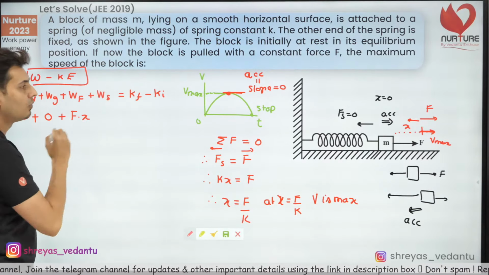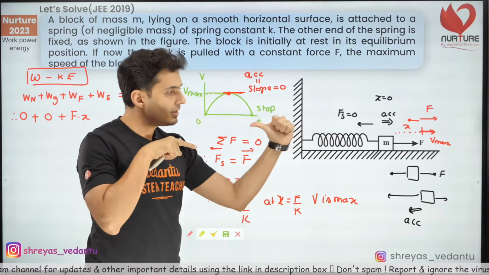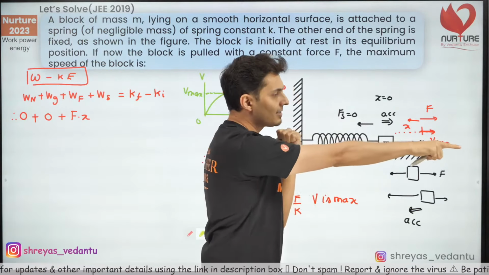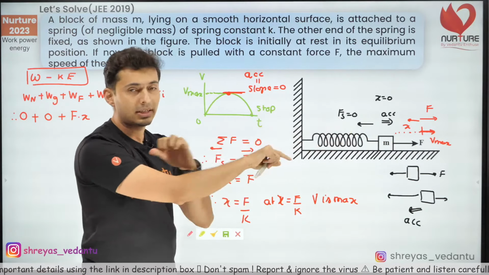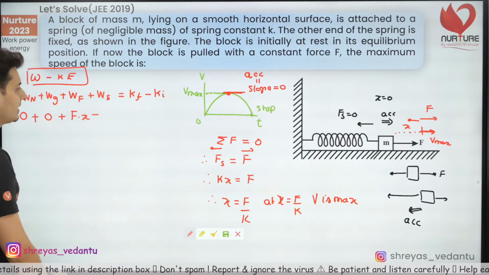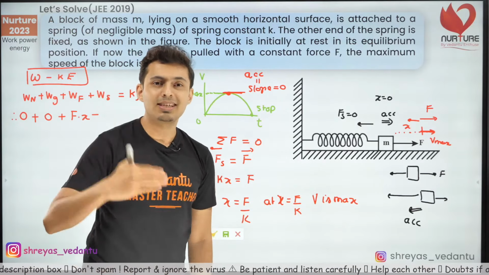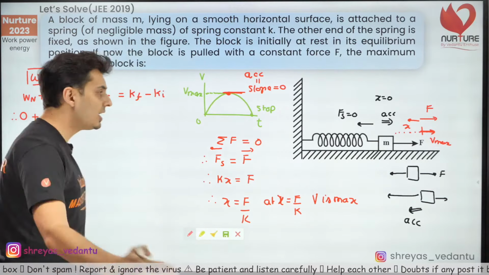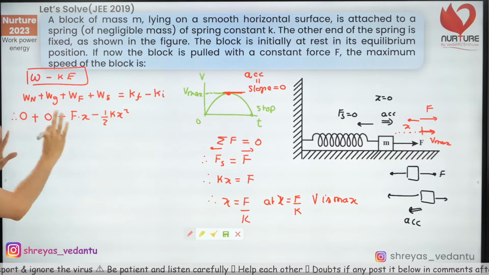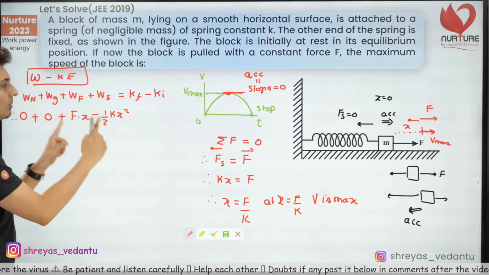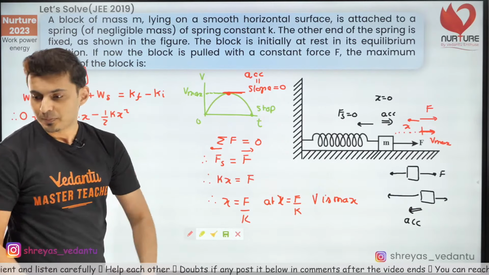Now next thing, work done by the spring. Spring force is left side, displacement of the block right side. So you can see force and displacement are opposite, so negative work. So I'll put a minus sign. And what is the work done by spring force? The magnitude of it is just half k x square. So just put half k x square. That's it. So the sign should be decided by the directions. Magnitude is always half k x square.